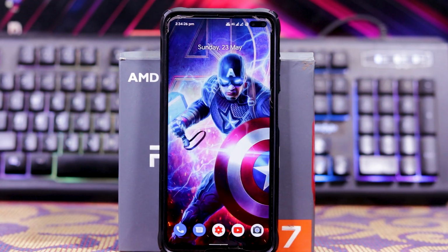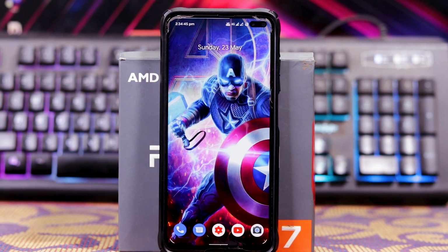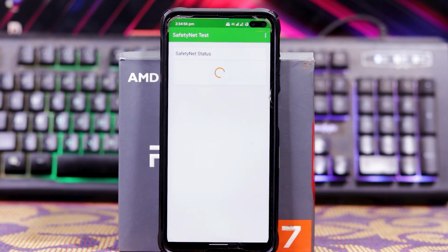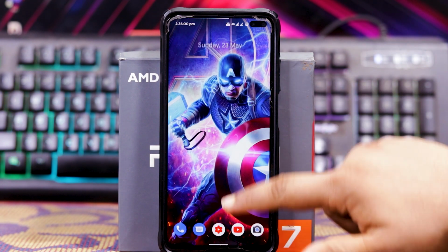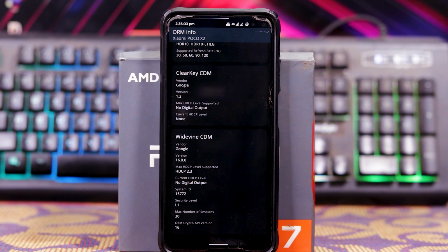Now let's check the Geekbench score. The single core score is 440 and the multi-core score is 1415. Now let's check SafetyNet. In SafetyNet, run test. As you can see, it's passed. And DRM info down here. As you can see, Widevine 11 is working fine.